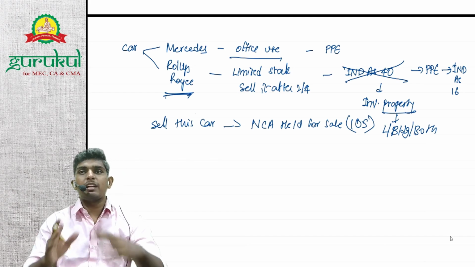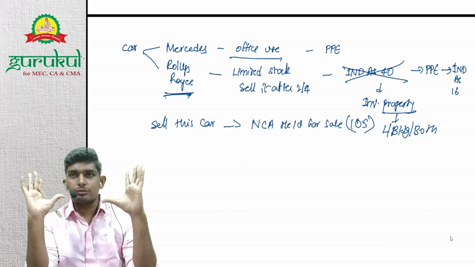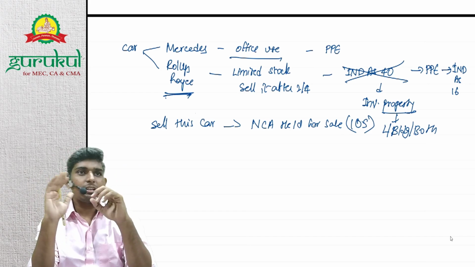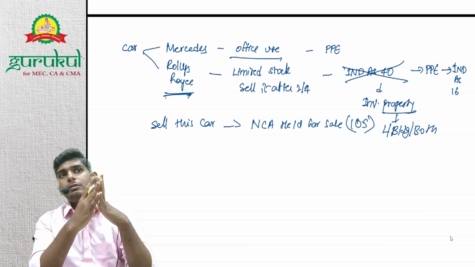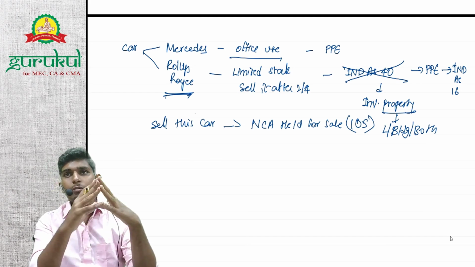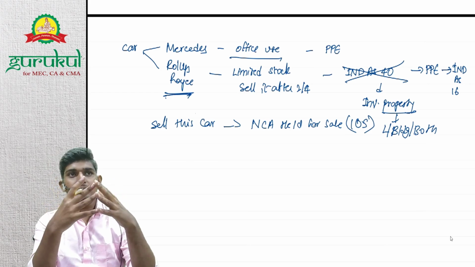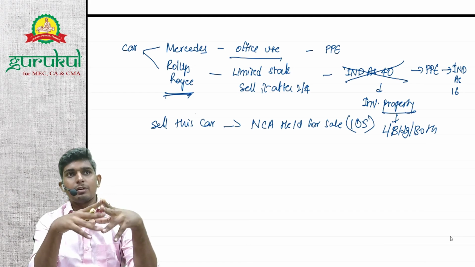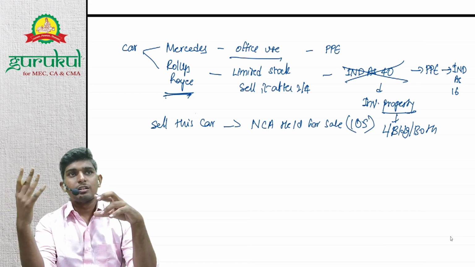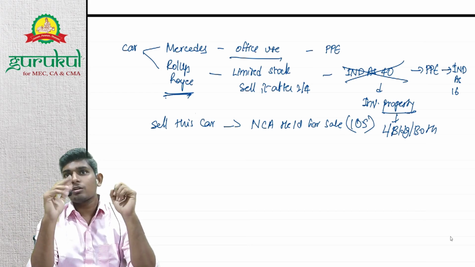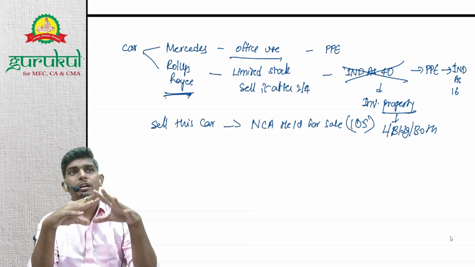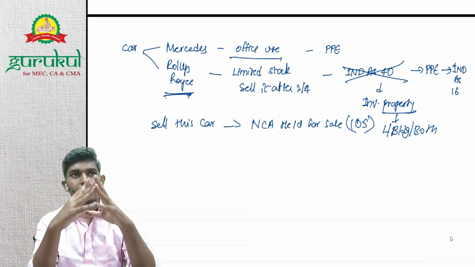Basically, whenever you purchase an asset, ultimately you wish to sell, right? Ultimately, any asset will be sold or dismantled somewhere. So whether we need to check for ultimate use or current use. Ultimately सब asset बेचने वाले हैं, right? Now you purchase the machinery. Ultimately you'll sell after 10 years, 15 years. So shall I record from today non-current asset held for sale? No, because we should not say ultimate use. Now current use is to produce inventory.